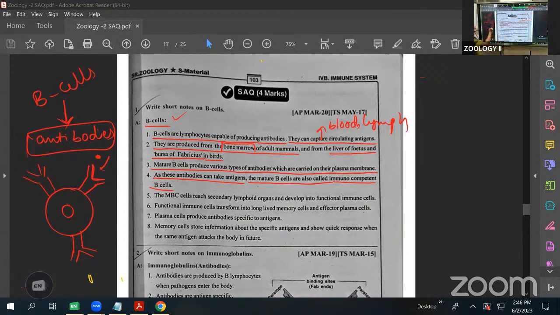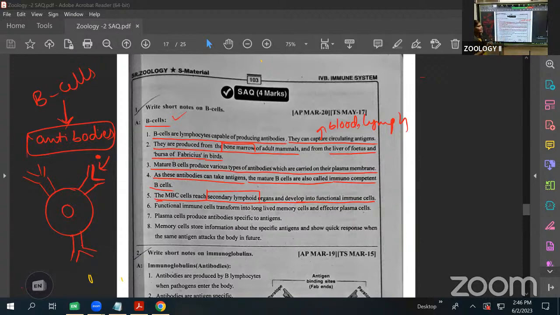The mature B cells, MBC, reach the secondary lymphoid organs and develop into functional immune cells. Normally the mature B cells are present in the circulation. They enter the secondary lymphoid organs, meaning the lymph nodes and the thymus gland.